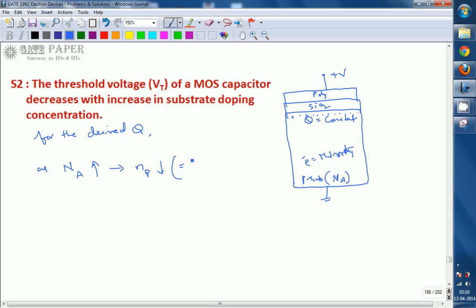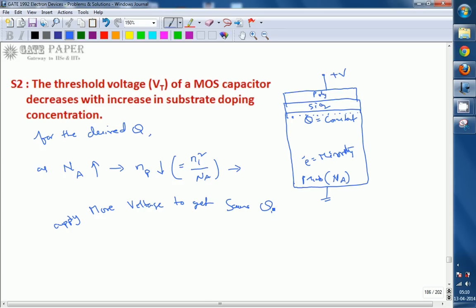This is from the mass action law, Np is Ni square by Na. So as Na increases, the electrons in p-type, the minority carriers, reduce. Whenever this reduces, the quantity of electrons in the p-type substrate reduces. That implies you must apply more voltage to get the same charge.